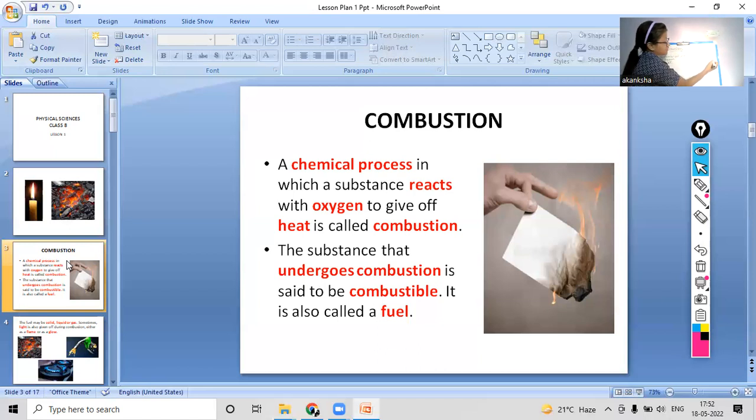So these are the different things that come under the fuel, that can easily burn. So what are the substances which easily burn called as? Those are the combustible substances, right? Okay, so now we will move on ahead and see some more details about this chemical process.